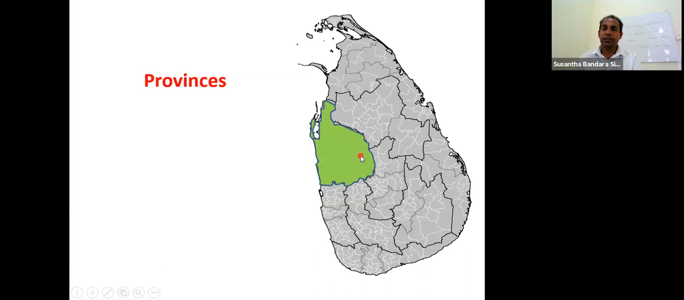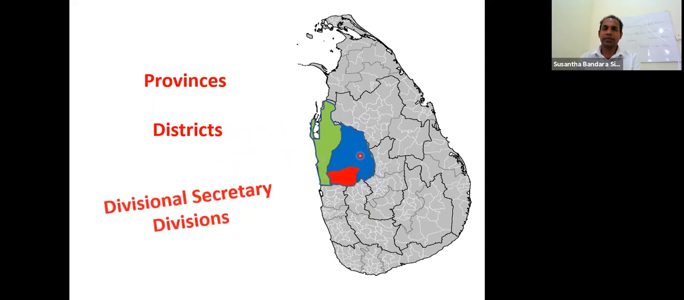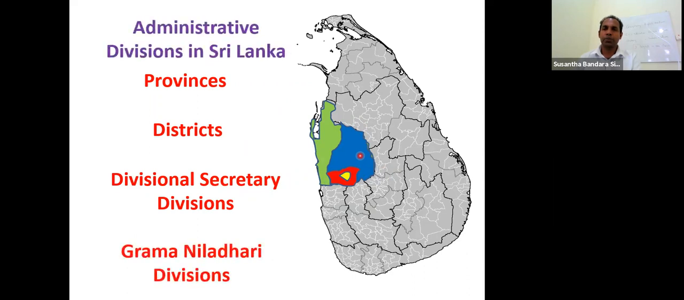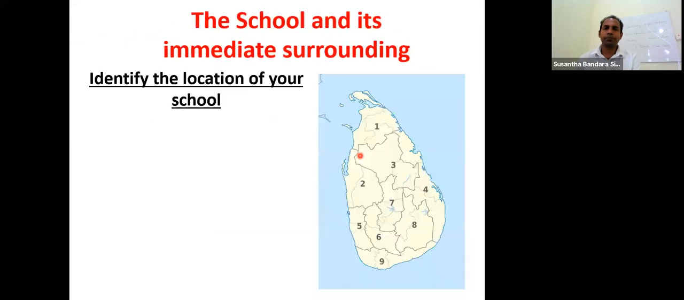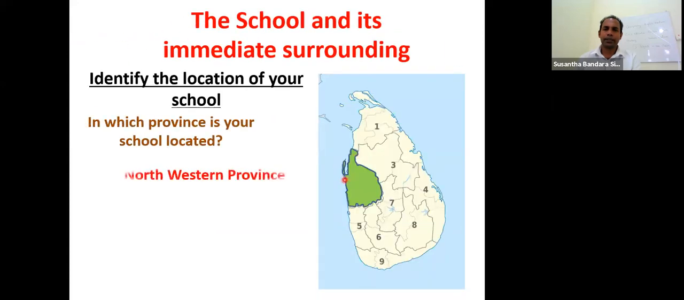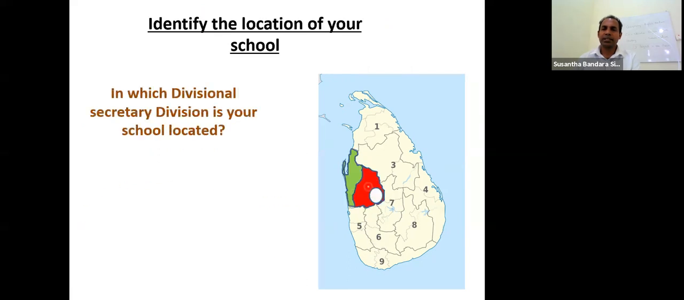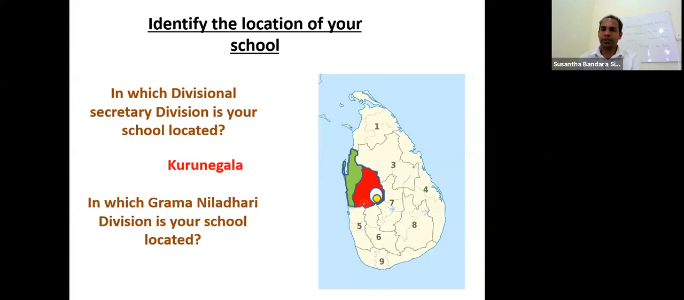This is the province of my school. This is the district of my school. This is the divisional secretary division of my school. And this is the Gramadhara division of my school. This is the identification of location of a school. This is the district, and this is the divisional secretary division of my school, and this is the Gramadhara division or town of my school.